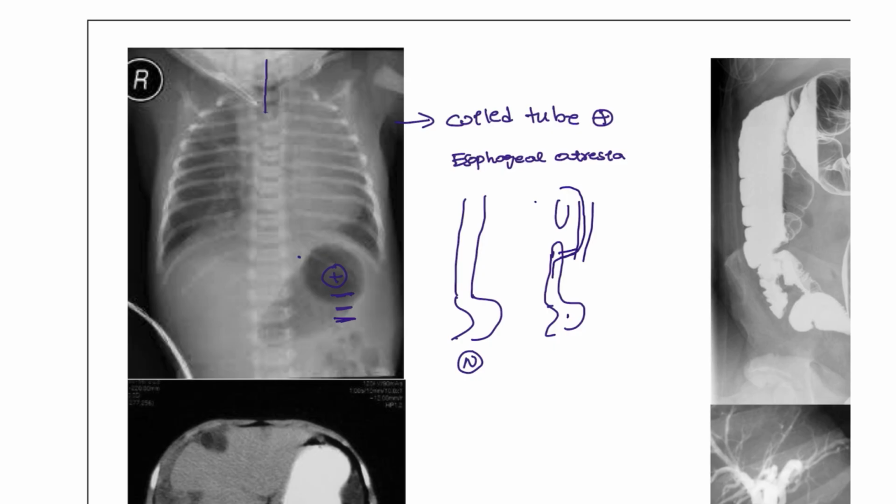But we are giving the tube, right? But the tube is not passing and it is coiling inside here. There is a coiled tube. So this is due to the tracheoesophageal fistula. This condition is known as a tracheoesophageal fistula.